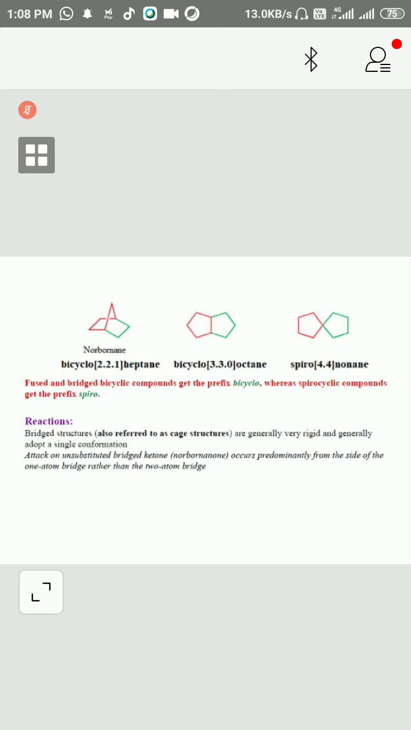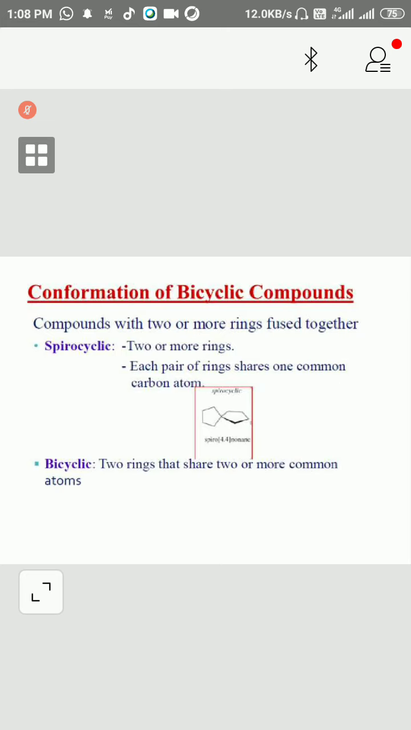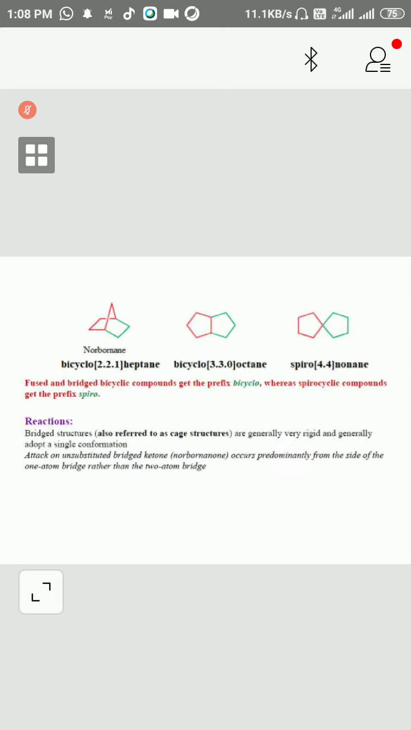Spiro gives the indication that one carbon is common. Total how many carbons? 9. 4 are bridging carbons on each side, so 8 plus one common carbon. Now conformation. Compounds with two or more rings fused together through one atom are spiro, and bicyclics are two rings that share two or more common atoms. So this is the difference here; you should know it.